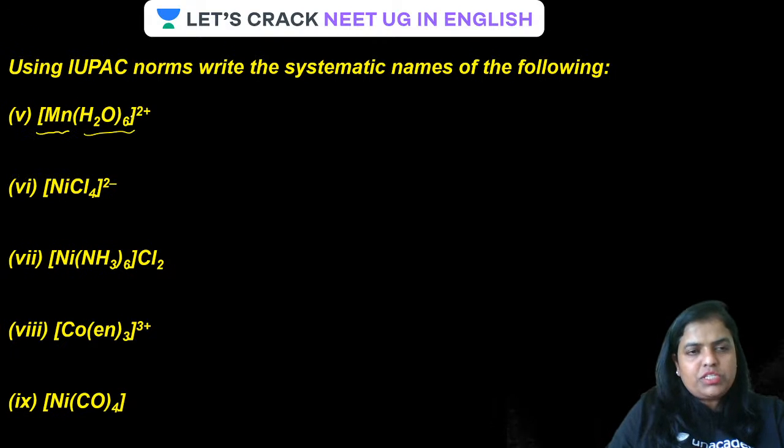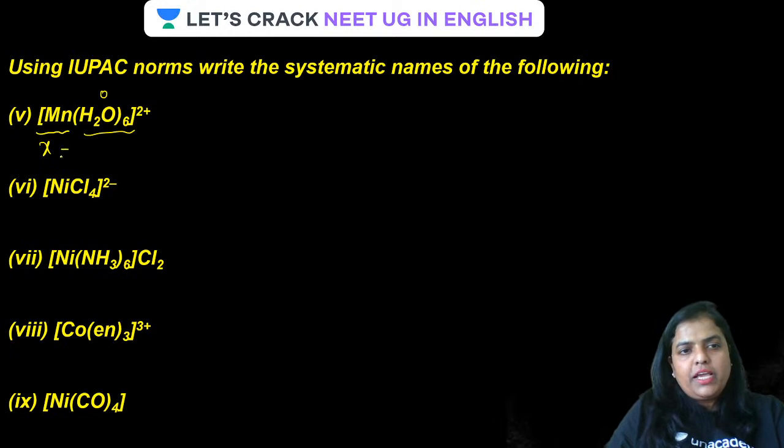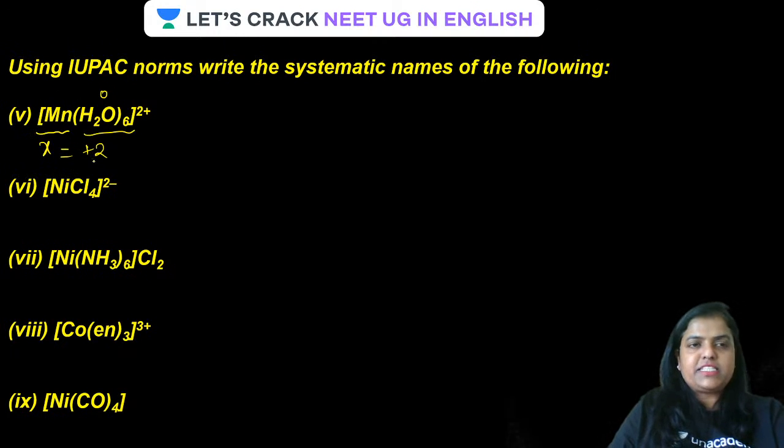Now, guys, how is it to be named? First of all, find out the oxidation number. Let it be X, and water is a neutral ligand, so it will be 0. The net charge over the cationic complex is +2, so the oxidation number of manganese is +2. Is that clear, guys?